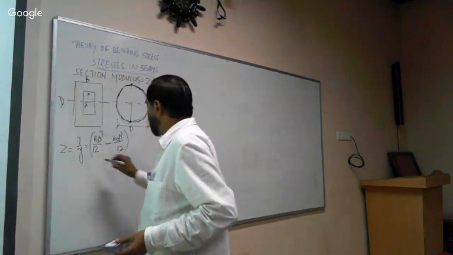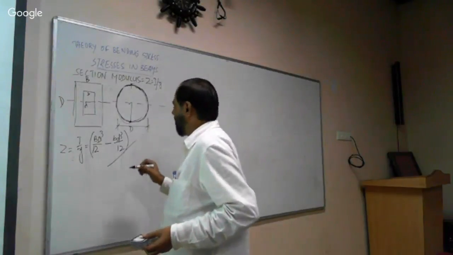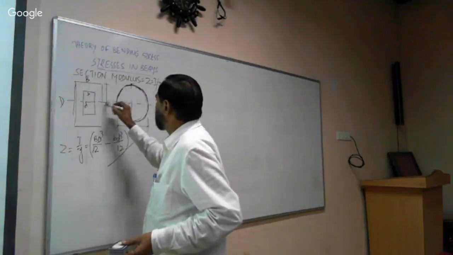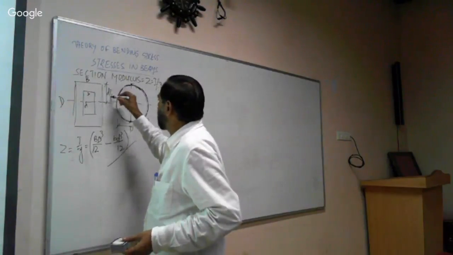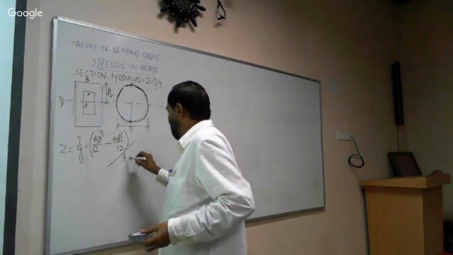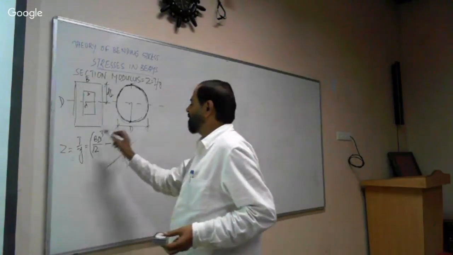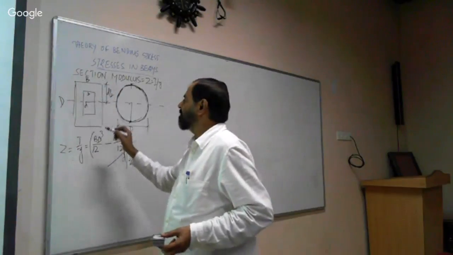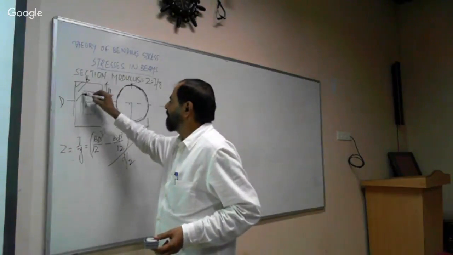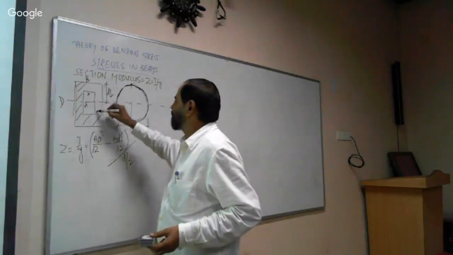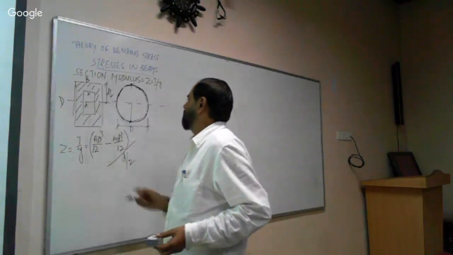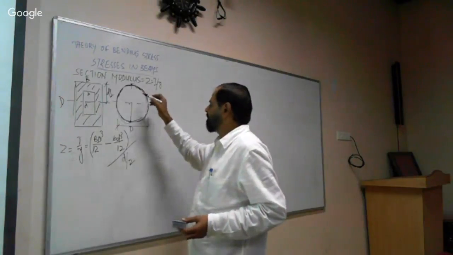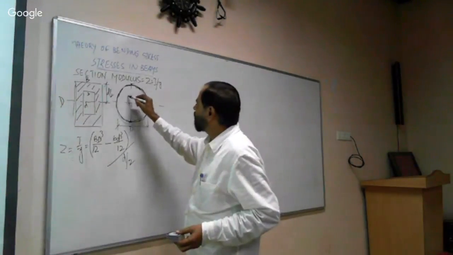The whole thing is divided by y, which is D by 2, the farthest layer. If you simplify this, we'll get the section modulus for a hollow rectangular section. This is the section, and this is the hollow portion. Similarly, we can calculate the section modulus for the hollow circular portion.